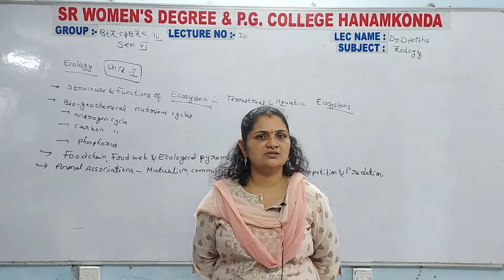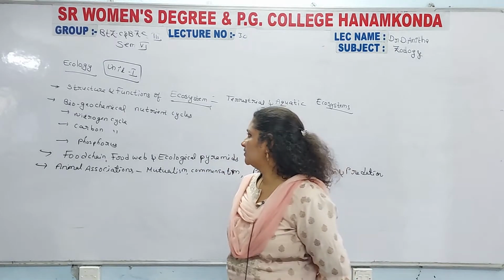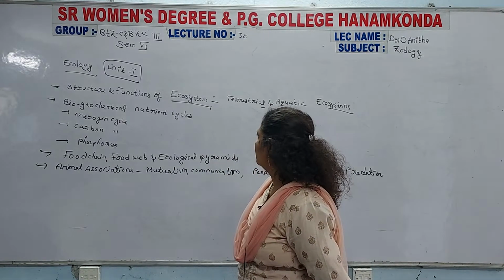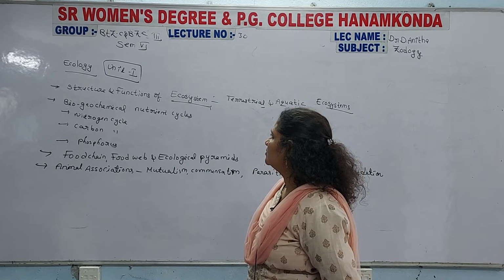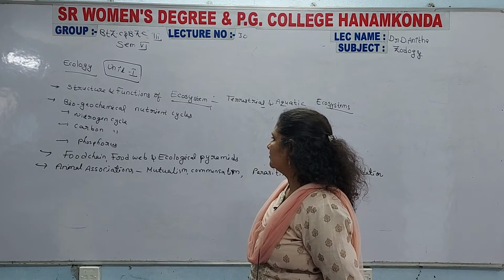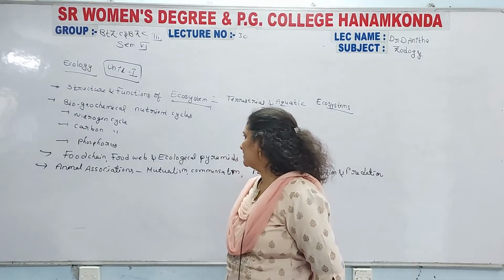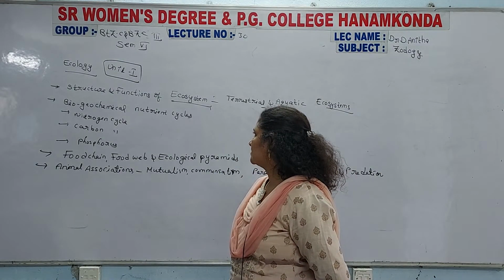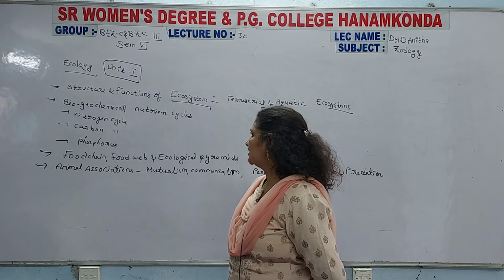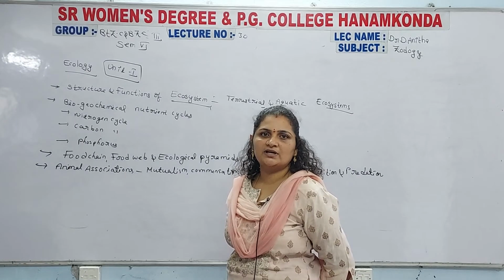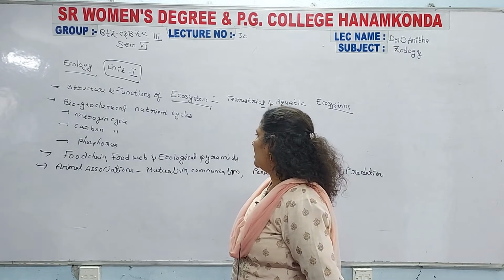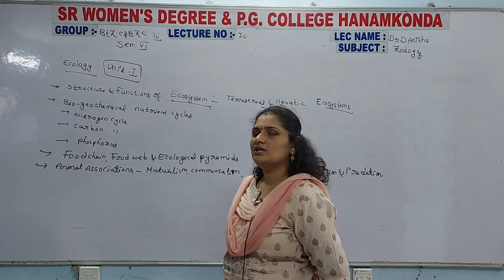So in this entire unit, the main important questions are biogeochemical cycles and animal associations, the two very important essays. The biogeochemical nutrient cycle is the first important essay question, and after that animal associations is a very important essay.